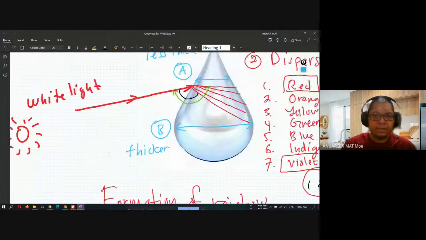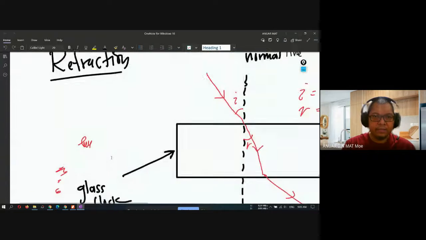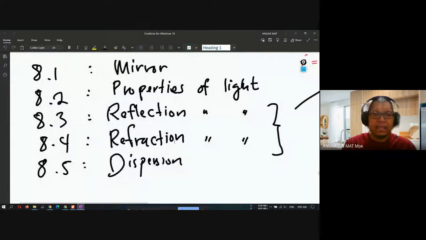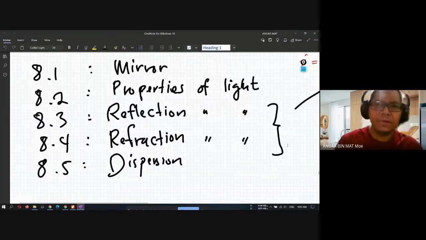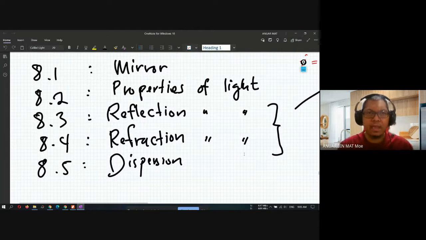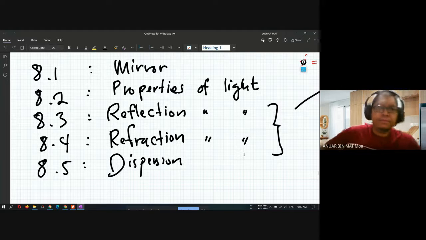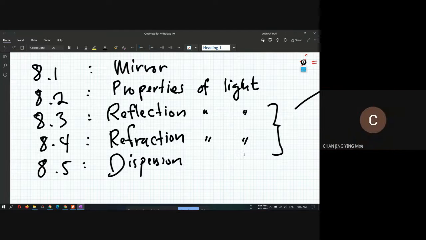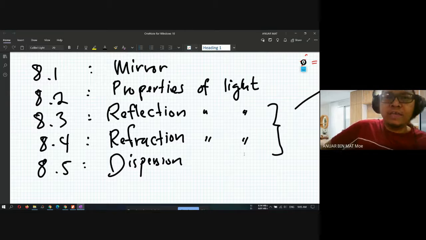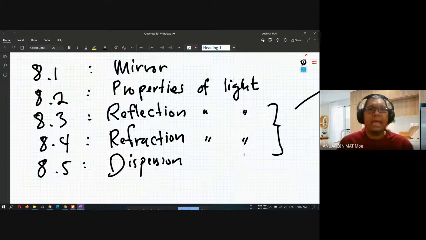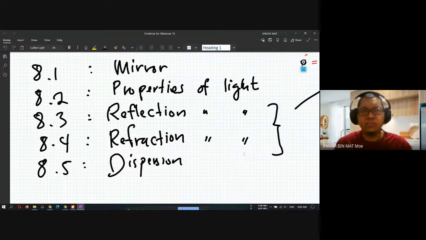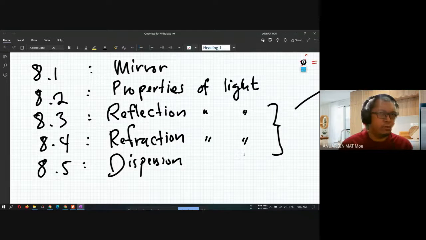Let me show you. 8.1 is mirrors, and there are three types of mirror. You still remember? One is concave mirror, plane mirror, and convex mirror. Make sure you understand what image is formed by the mirror. Is it an actual image or a virtual image?